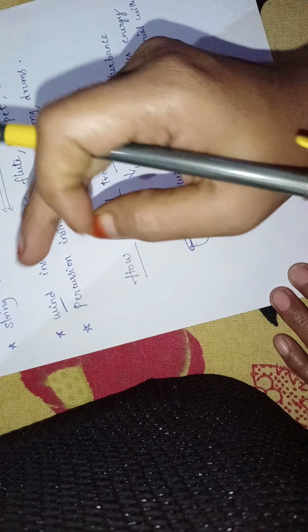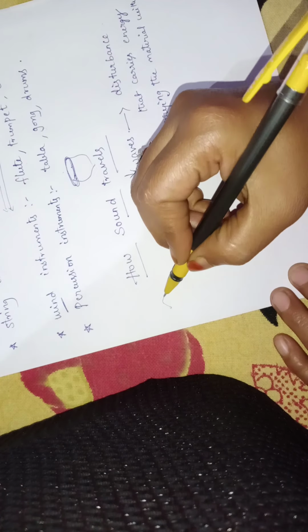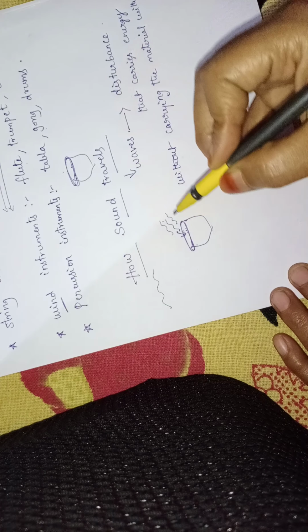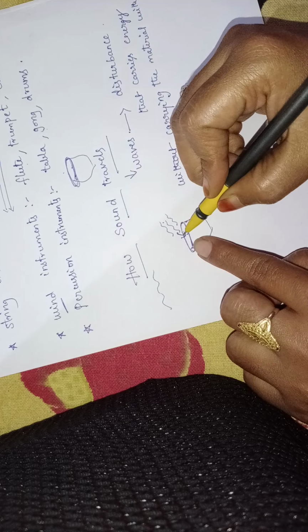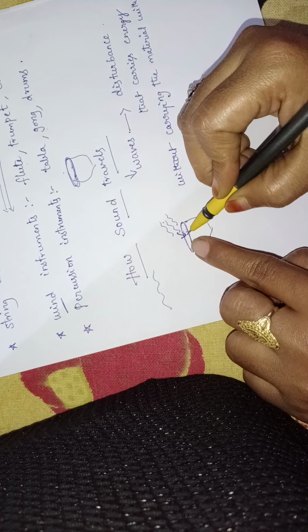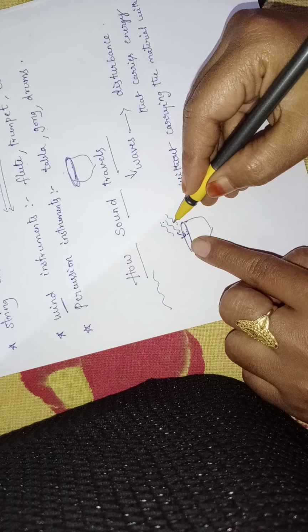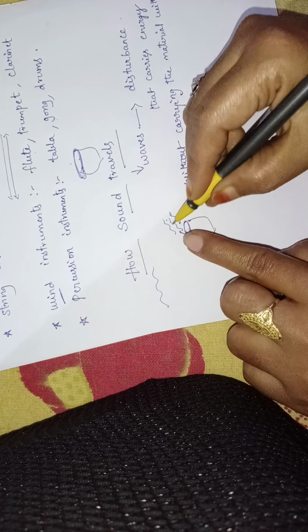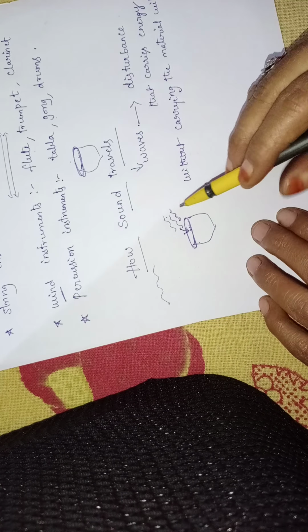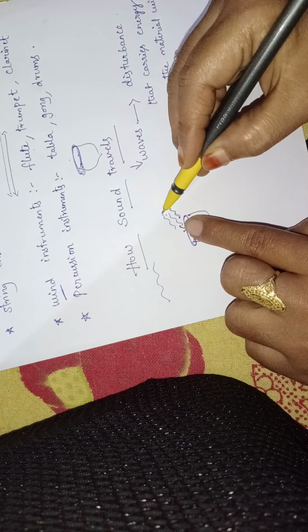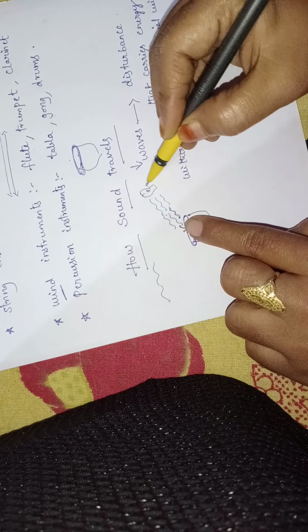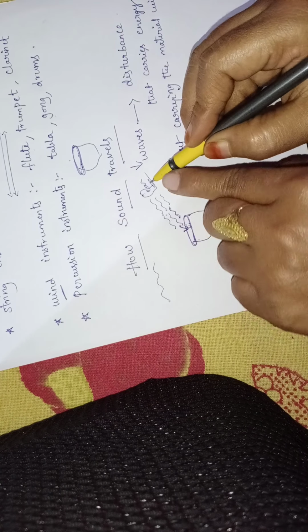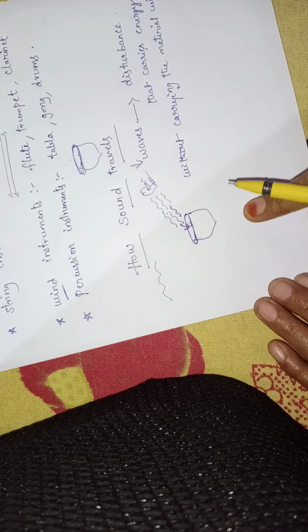Ripples, now we are talking about water. When you create some disturbance in water, you observe up and down waves, or not? Yes, in the same way, after any instrument vibrates, it transfers its sound energy into the air in the form of waves. After traveling in the air, when these waves reach our ear, only then are we able to hear that sound.